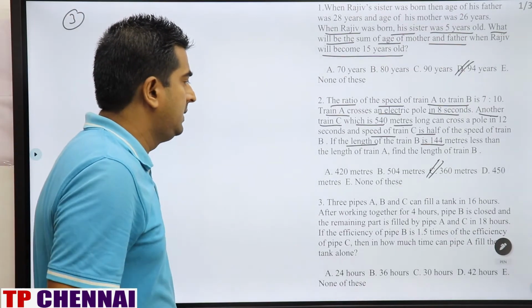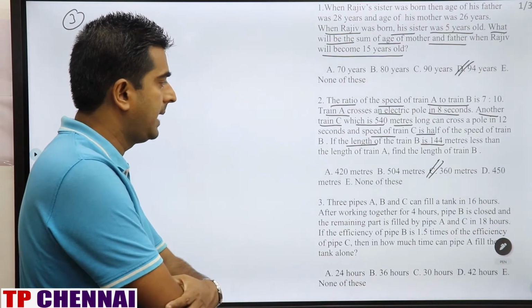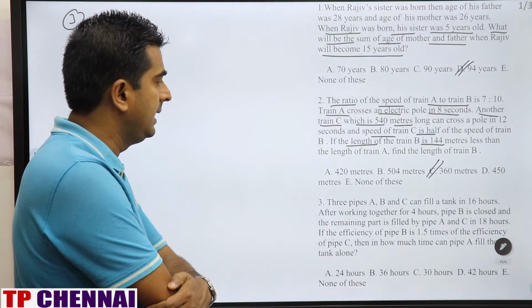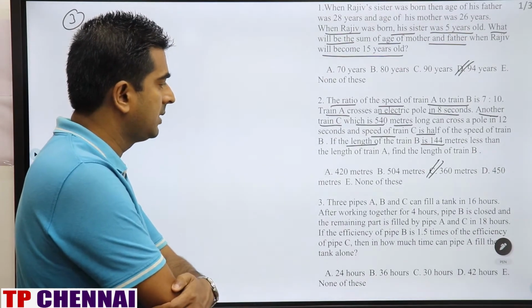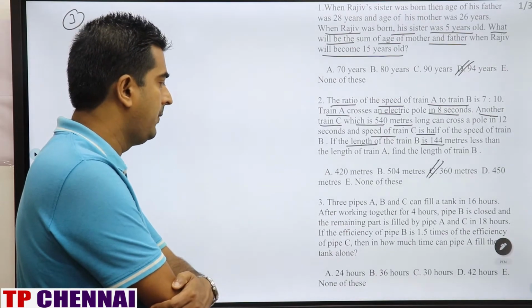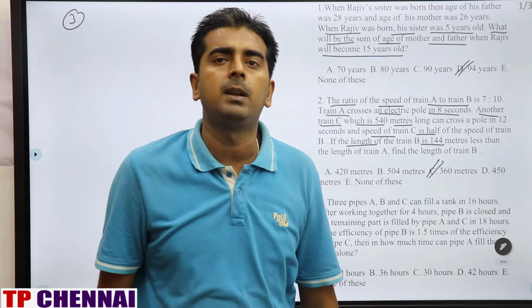Three pipes A, B, C can fill a tank in 16 hours. After working together for 4 hours, pipe B is closed and the remaining part is filled by pipe A and C in 18 hours. If the efficiency of pipe B is 1.5 times the efficiency of pipe C, then in how much time can pipe A fill the tank alone? Pipe and cistern question, which is related to time and work.